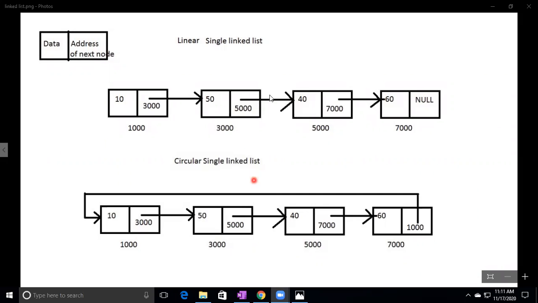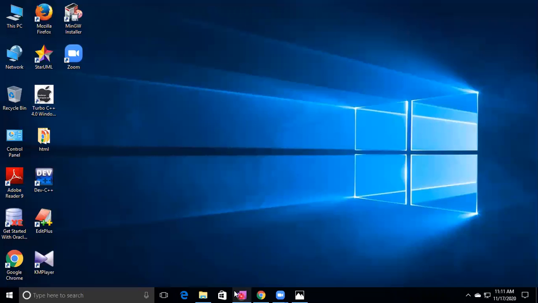So this is about single linked list. So single linked list is over. Now, see about double linked list. Till here we discussed in the previous session. Now see about double linked list. So what is double linked list?